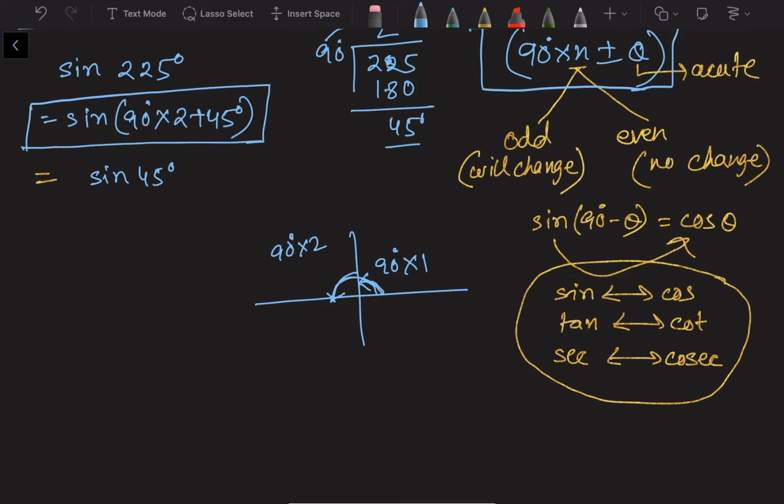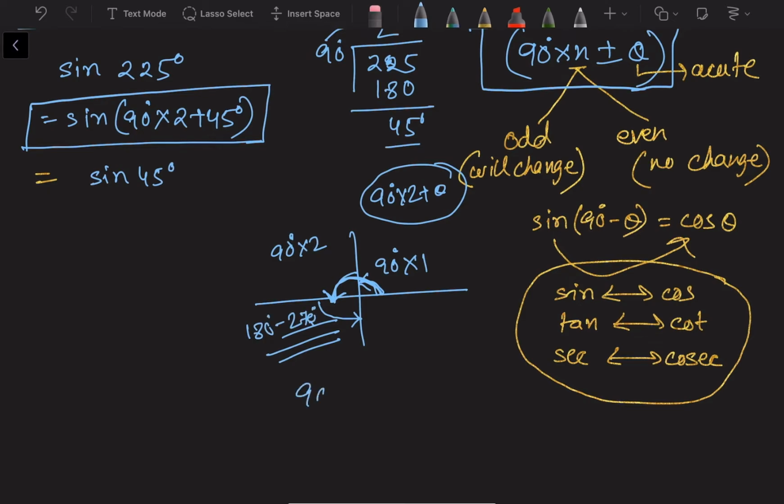Now if 90 into 2 plus theta is there, the plus theta means the angle will lie in the next region, the third quadrant. Plus theta means suppose 180 plus something. So 180 plus something means it will jump to this portion, up to this. So 180 to 270 means it lies in the third quadrant.